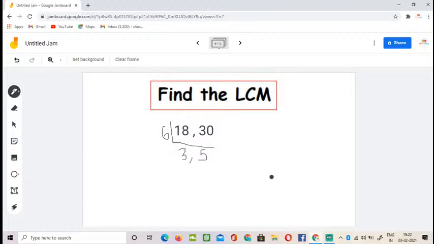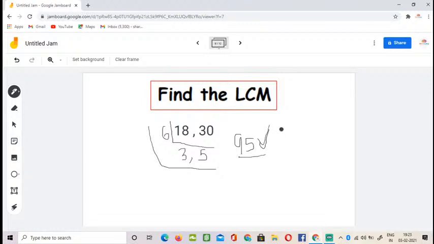Am I right? To find the LCM, you will have to do like this. 6 3s are 18, and 18 times 5. So 18 times 5: 5 8s are 40, plus 5 is 45, 5, 5 and 9. So 18 times 5, you get 90. So 90 is your LCM.